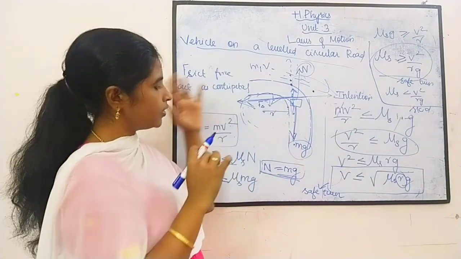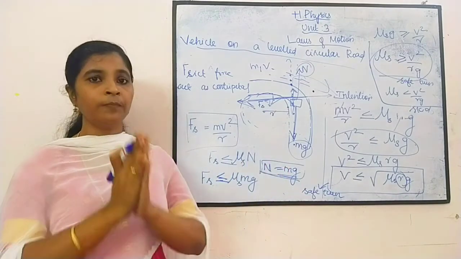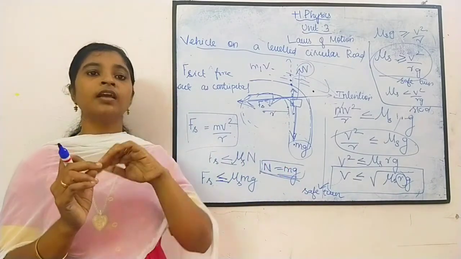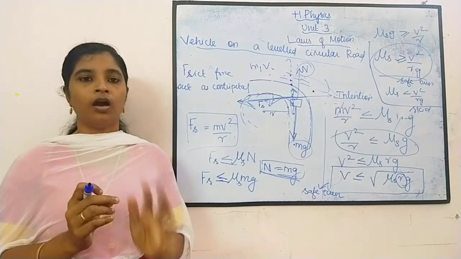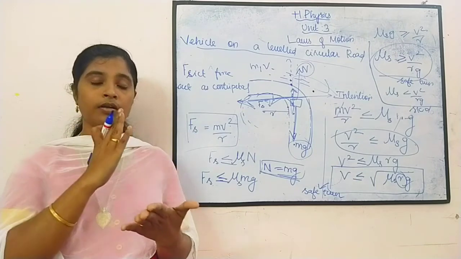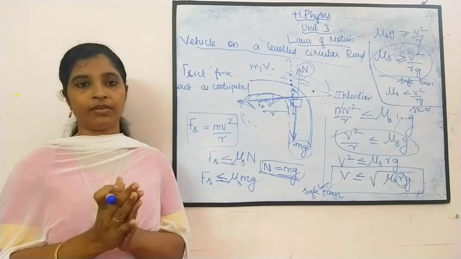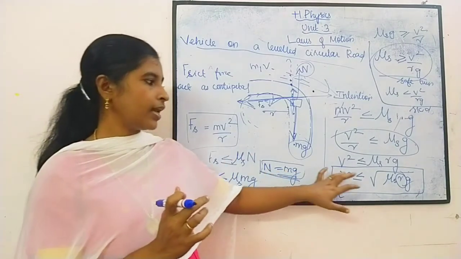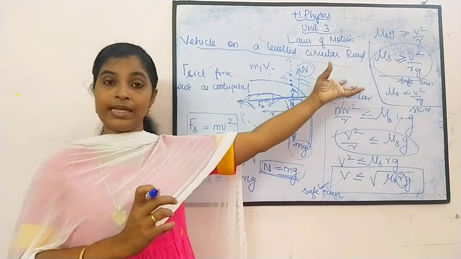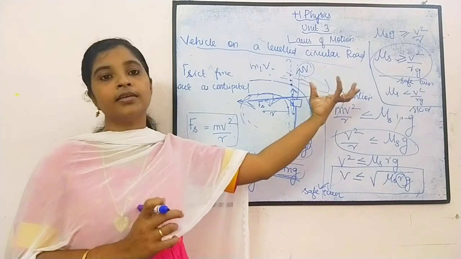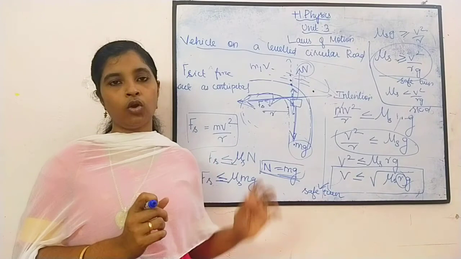Okay, after that you have to analyze each and every one. So our aim is to calculate in which velocity the car can easily turn in a circular road, or what will be the coefficient of friction to avoid skidding. Apdi kuda they will ask the question. Okay, so our aim is to calculate the velocity and also the coefficient of friction to avoid the skidding, or you can say to make a safe turn. This will be the coefficient of friction and this should be the velocity. Hope you could understand it.